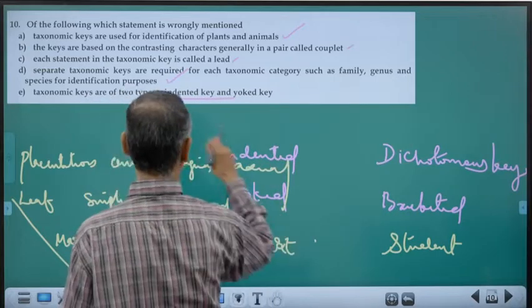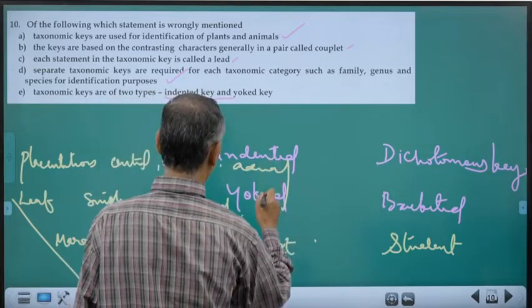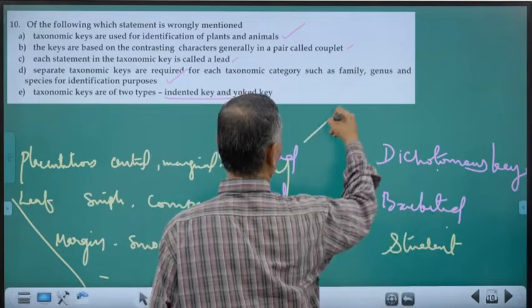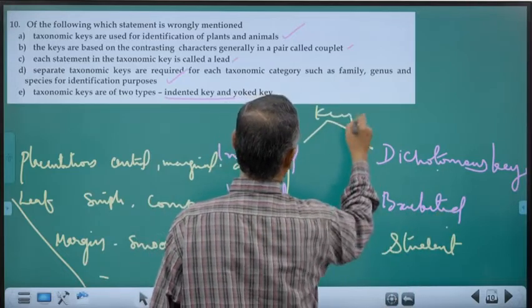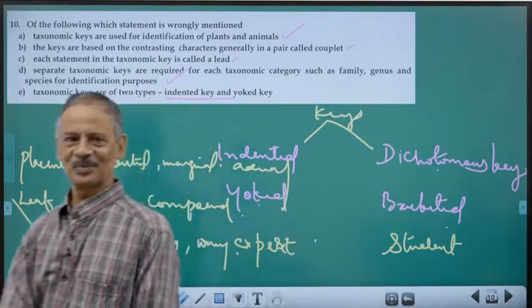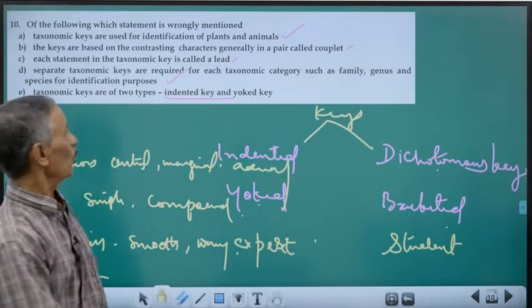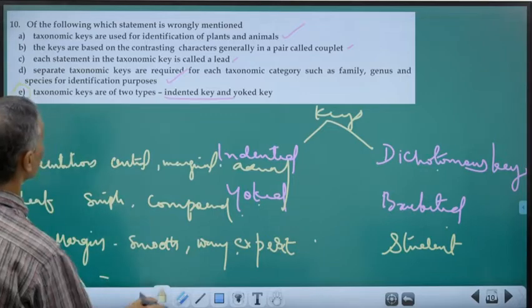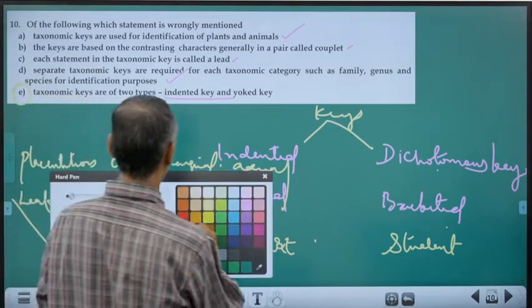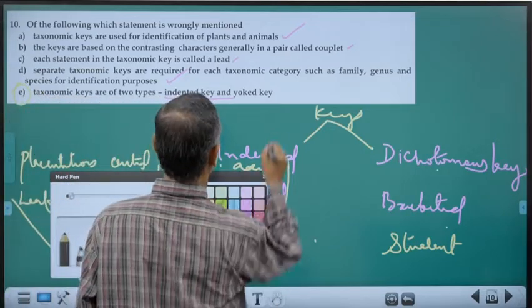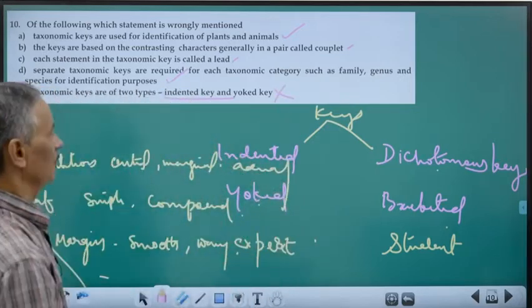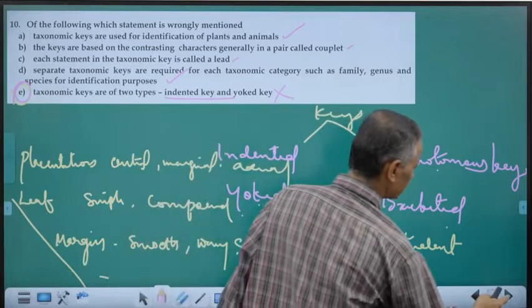Taxonomic keys are of two types. It is indented or yoked, dichotomous or bracketed. This is the correct statement. So, this one is a wrong one. Clear? So, we have to say that this one is a wrong one. So, the answer is the one we marked. Clear?